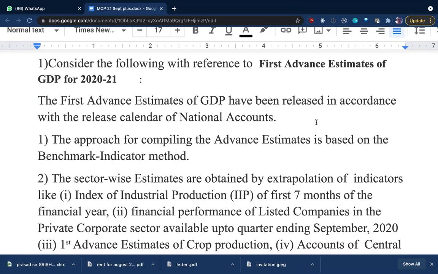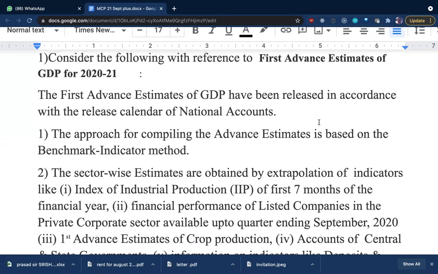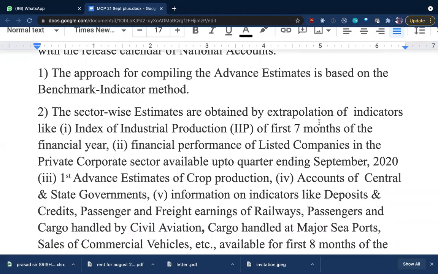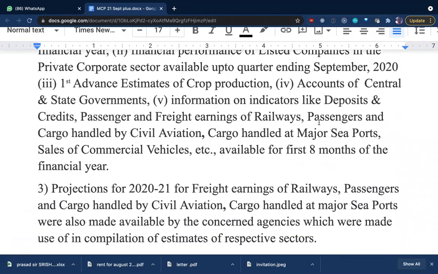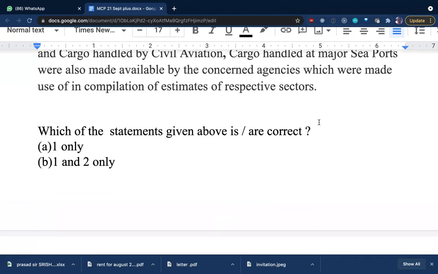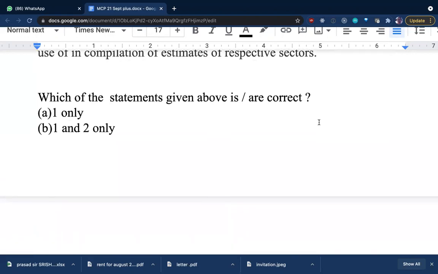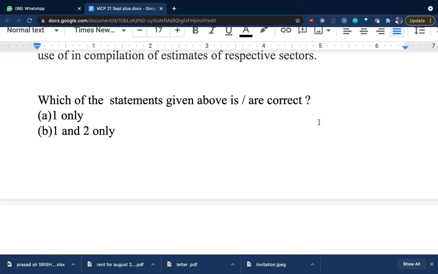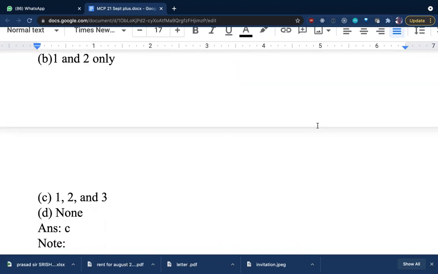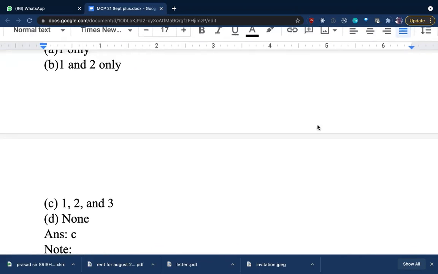First of all, what is GDP? Any idea? It's a release of national accounts. How sir gives it is, he gives 3 points. Usually the questions in civils will have 3 statements given. Which of the statements are true? Only one, or 1 and 2 only, or 1, 2, 3, all 3 are relevant. D, none of the above.